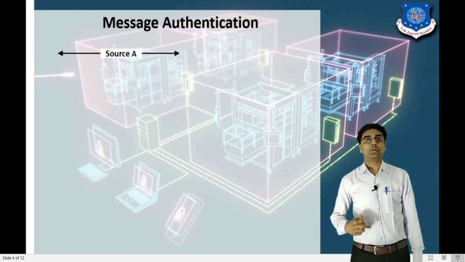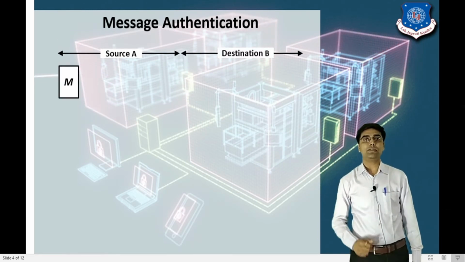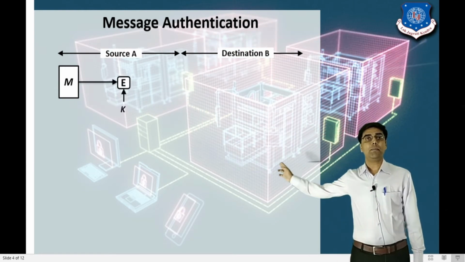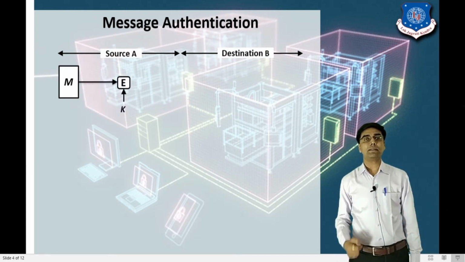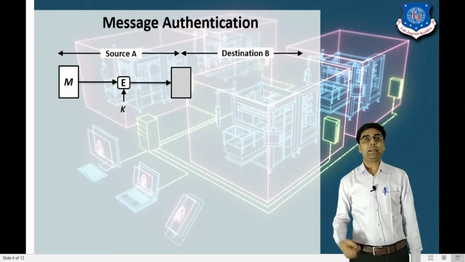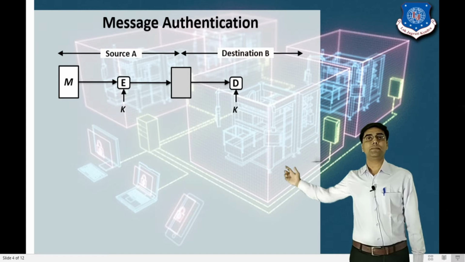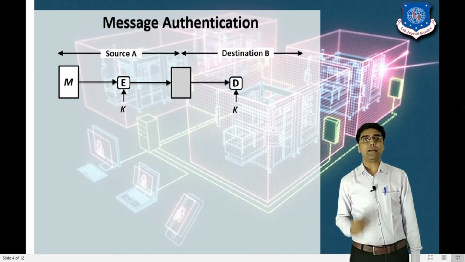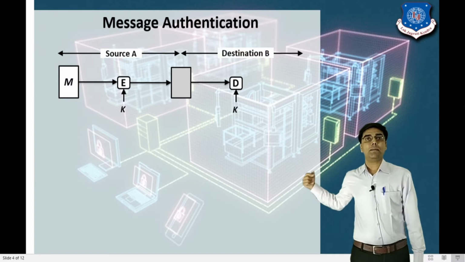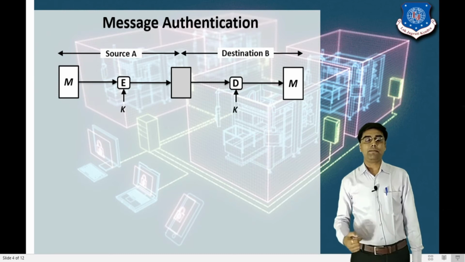Now there are different types of message authentication techniques or procedures, which we can see one by one. Let's see the first. There are two users, source A and destination B, and we are considering the plain text message. On the plain text message we apply the encryption along with the key. After applying the encryption, it generates the encrypted message, and this is sent to the receiver. The receiver does the same process. It decrypts the message with the same key, and finally after applying the decryption we get the original plain text message.